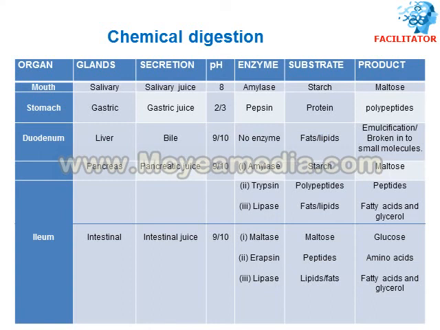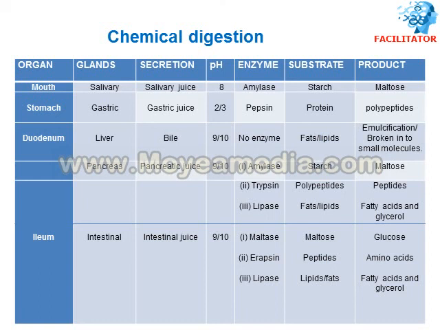And the other enzyme is trypsin. Pancreatic juice also contains trypsin, which digests polypeptides into peptides. And the third enzyme is lipase. Lipase digests fats into fatty acids and glycerol.